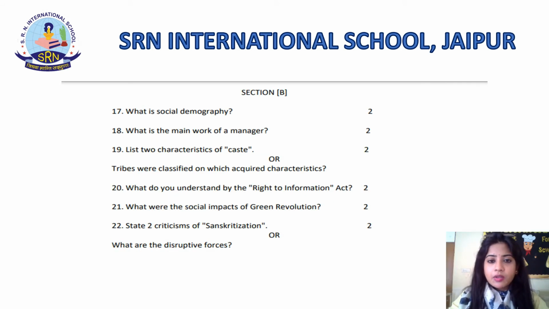Starting with section B, students. In section B, every question will be of 2 marks and you need to take care of the word limit. Word limit should not exceed 30 words. Talking about question number 17, that is, what is social demography?